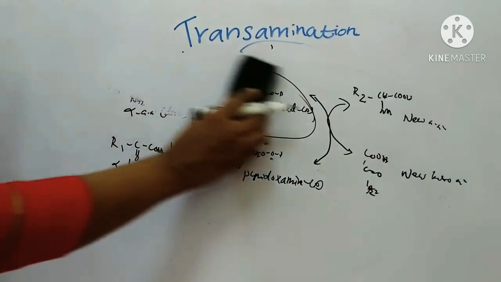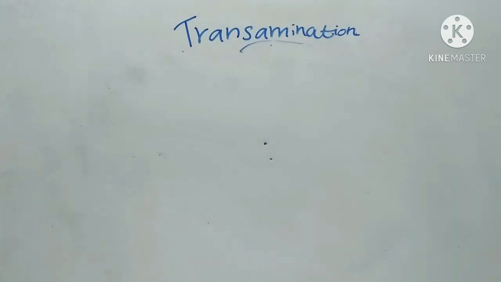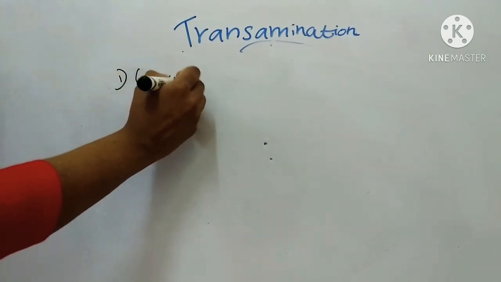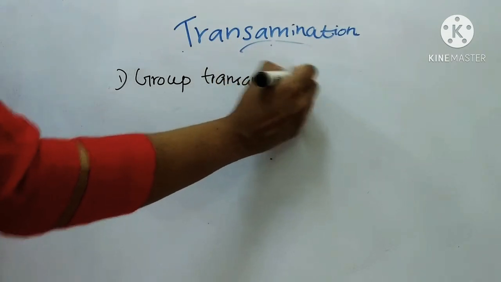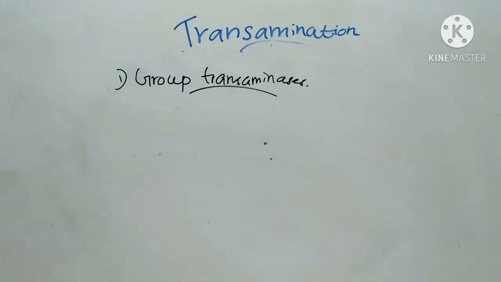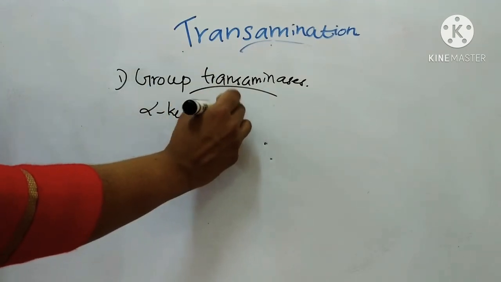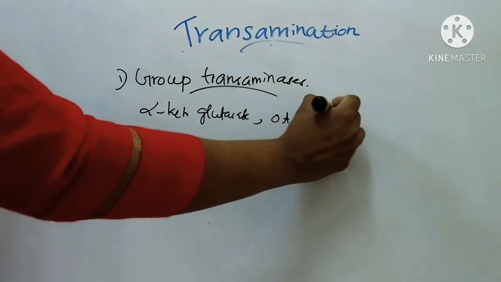Then there are some limitations in the transamination reaction. We will see the limitations. First one is group transaminases. Most amino acids can act as donor, but the recipient keto acids may be either alpha keto glutarate, oxaloacetate or pyruvate.